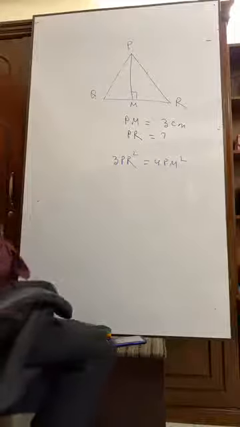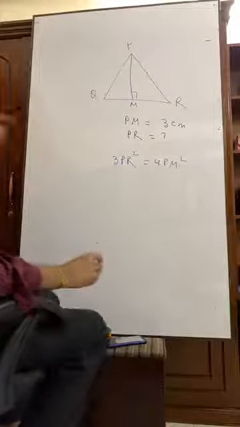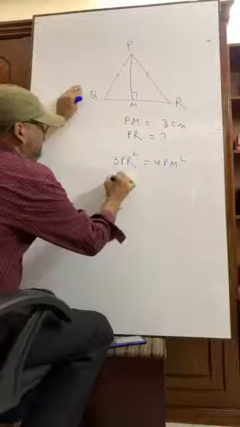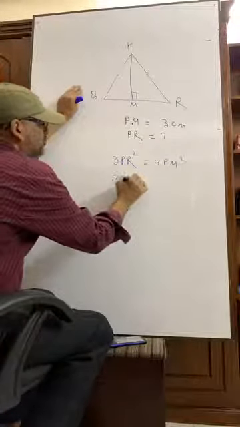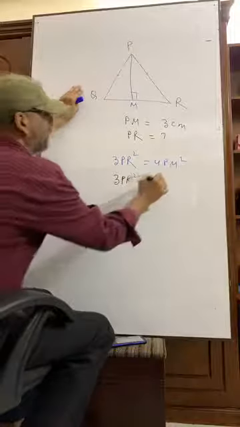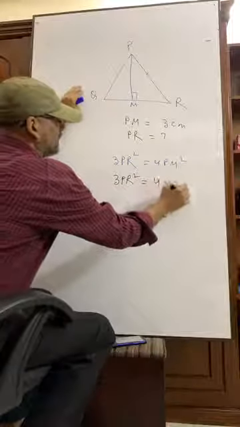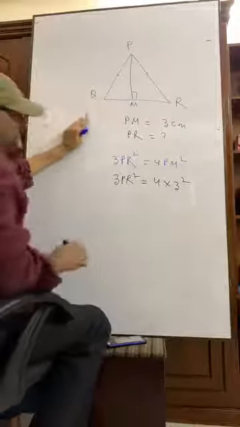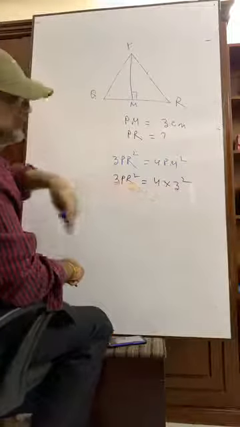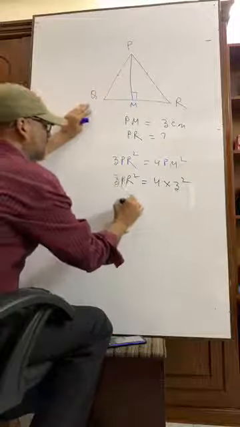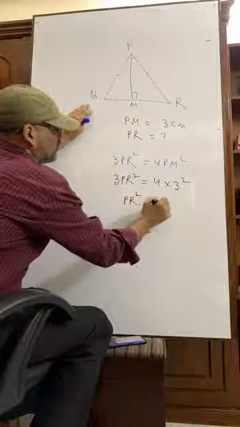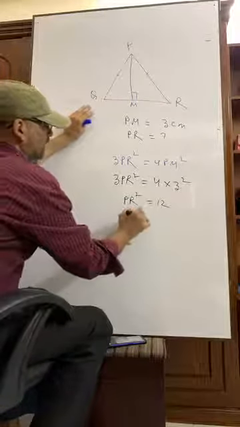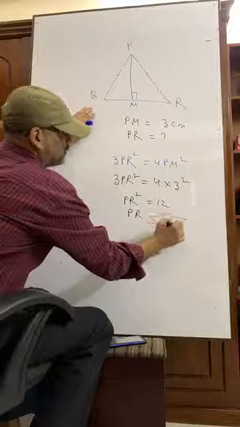So 3PR square is equal to 4 PM square. PM means 3, so 3 square. That means 3 times 3 is 9, 4 times 9 is 36. So PR square equals 12. So PR is equal to root over 12.